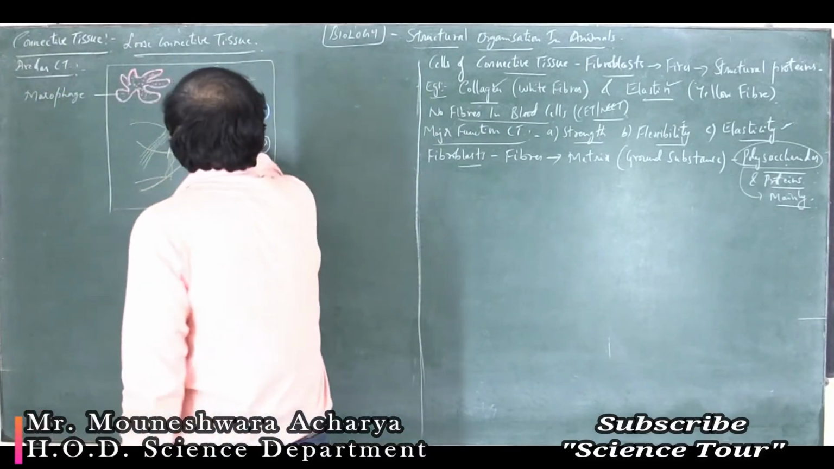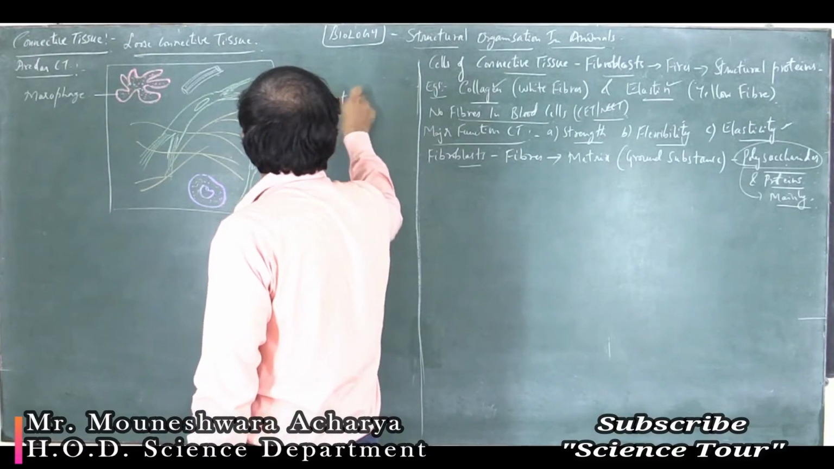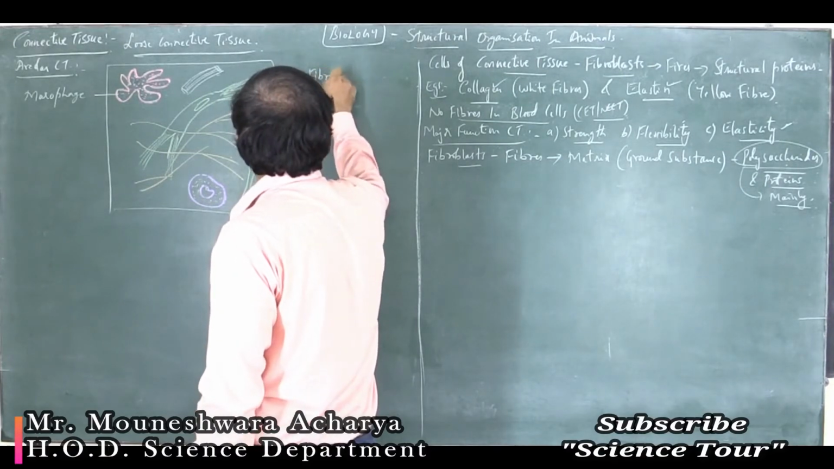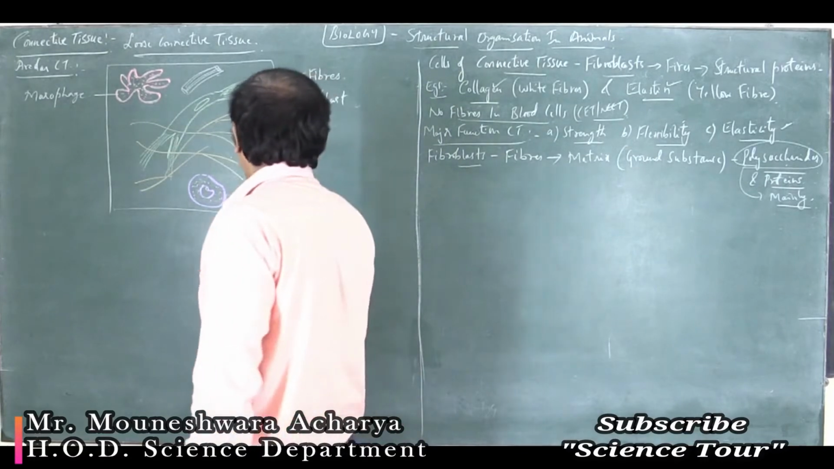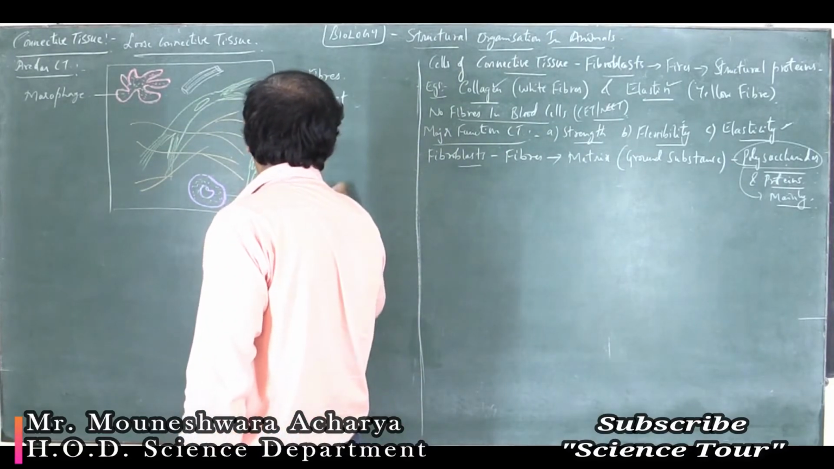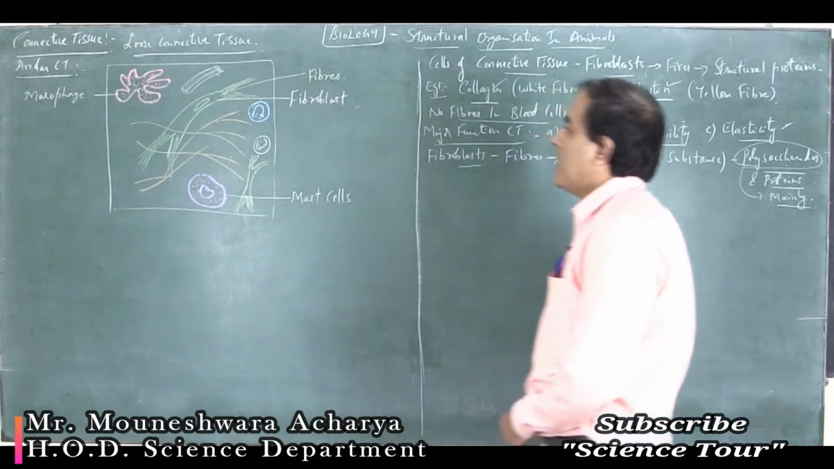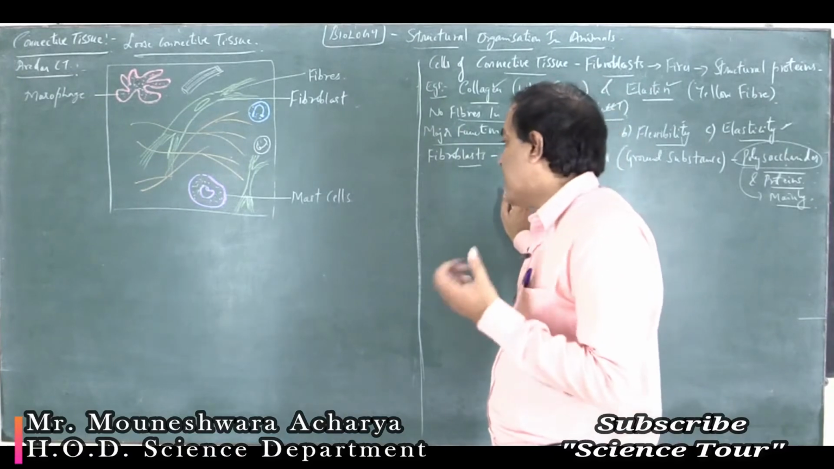Then it has got fibroblast cell. I said which secretes what? Fibers. Which secretes? These are the fibers. Apart from that, they also have mast cells. Mast cells are specialized WBC cells. The specialized white blood cell is the mast cell.